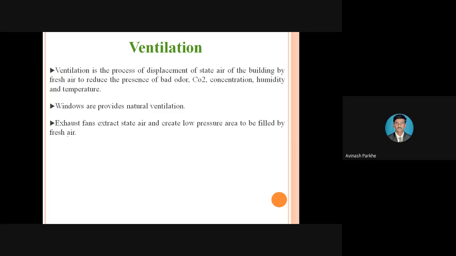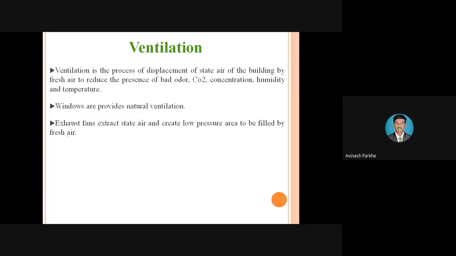Wherever fresh air is required, we can take it from the windows and from the doors, and whatever unwanted air is present in that compartment can be sent to the environment by using different types of exhaust fans. Therefore, whenever you visit any type of industry, you have to observe the ventilation devices at the top, where sheet metals are provided.